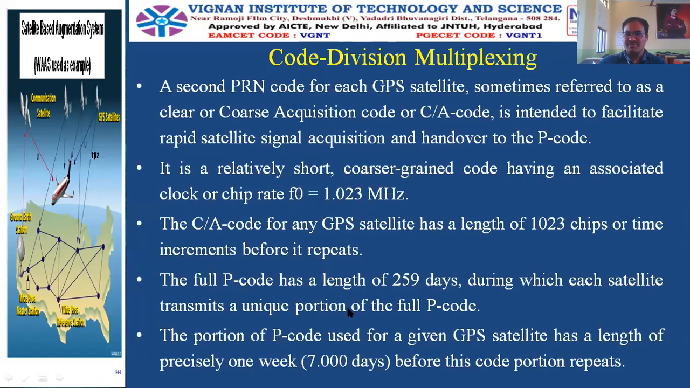And the P code has a length of 259 days. The portion of the P code used for a given GPS satellite has a length of precisely 1 week before this code portion repeats. So each code will repeat. The repetition interval for the P code is 7 days, and the C/A code has a frequency of 1.023 megahertz, which is very fast compared to the P code.